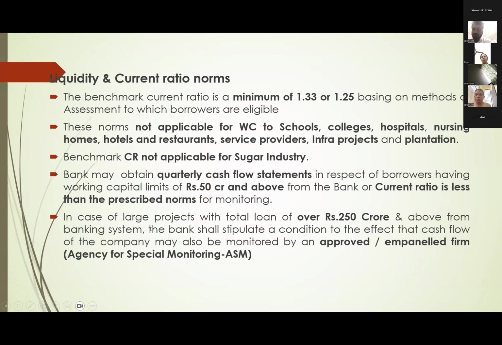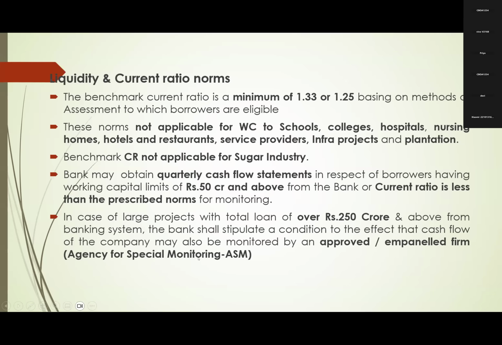Next, this is another addition from 4-5 years back. In case of large projects with total exposure of 250 crores and above from the banking system, the quarterly cash flows are to be monitored by an agency for specialized monitoring.